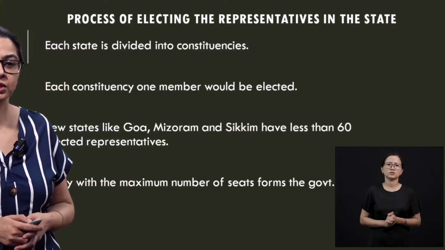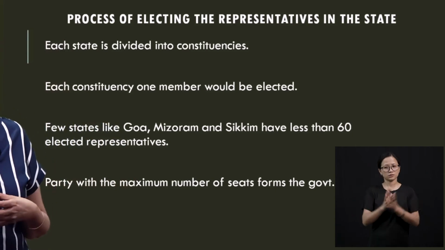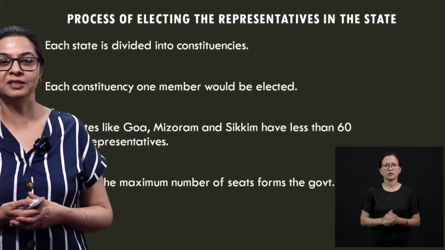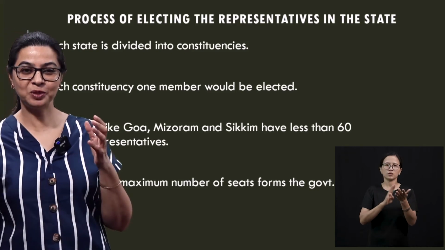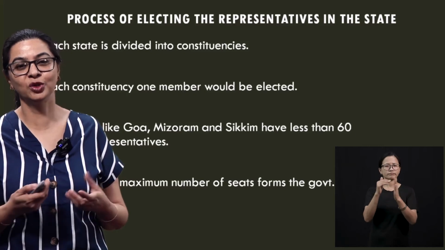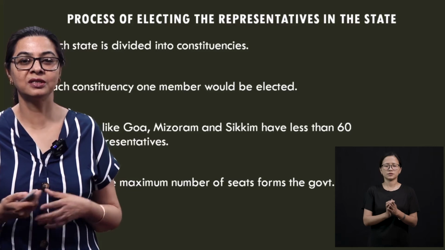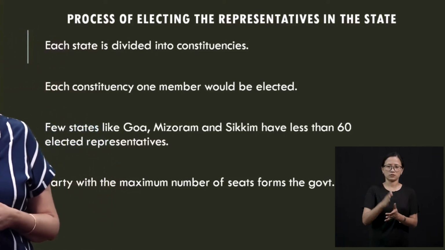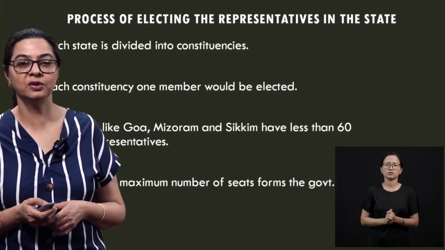Now, most of the time you should have more than 60, but there are Goa, Mizoram and Sikkim which do not even have 60 members. Which means they are very small states and the constituencies are not even 60. So, these are the three states that have fewer. The party with the maximum number of seats forms the government.